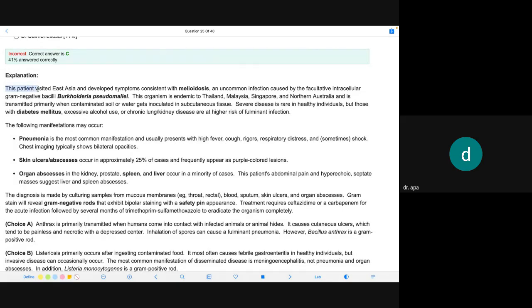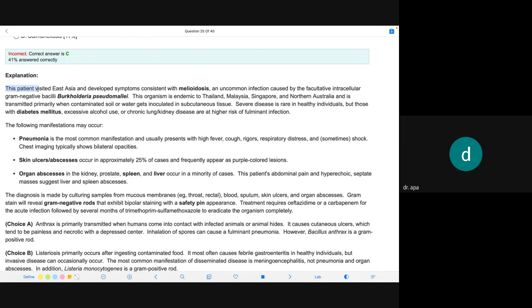This patient visited East Asia and developed symptoms consistent with melioidosis, an uncommon infection caused by the facultative intracellular gram-negative bacillus Burkholderia pseudomallei. The organism is endemic to Thailand, Malaysia, Singapore, and northern Australia, and is transmitted primarily when contaminated soil or water gets inoculated in subcutaneous tissue.